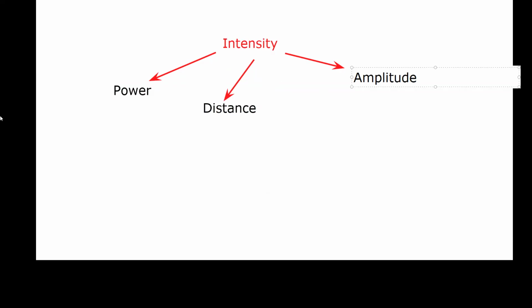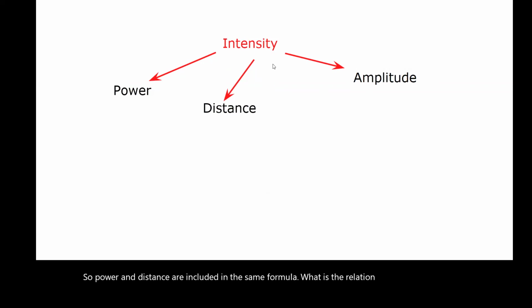So power and distance are included in the same formula. What is the relation between intensity, power, and distance?